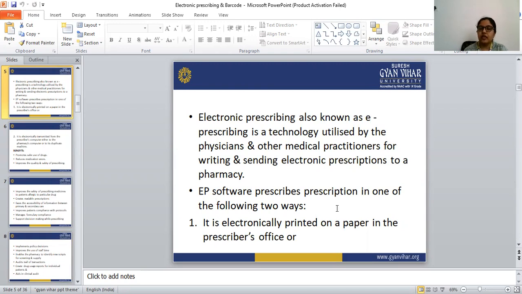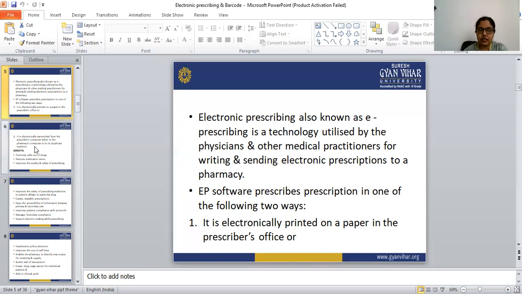The first one is that the prescription is electronically printed on paper in the prescriber's office, in the doctor's office itself. The doctor enters all the medicines in his or her computer, and it is electronically printed on paper in the doctor's office. This is the first way this electronic prescribing software works.